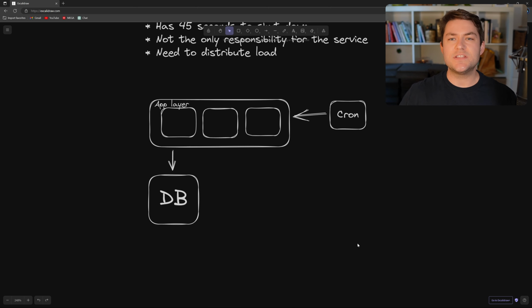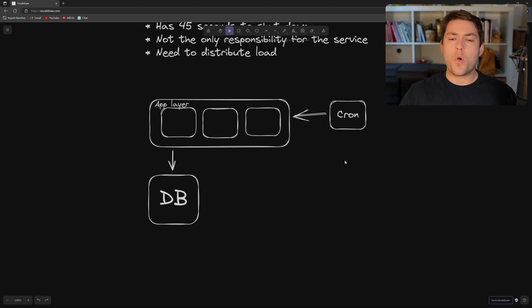So what could we use for this cron? Well, there's several different options. We could use, say, a Kubernetes cron. We could also use a HTTP request and use an external service that's going to send that. We could even just set up a cron file on the server, but that's not going to work because we're horizontally scaling here.